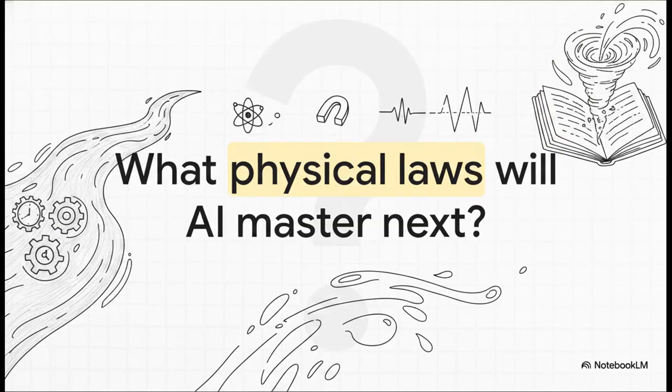As we wrap up this explainer, I really want to leave you with a thought to ponder. OD World proves that by abandoning the discrete flipbook and teaching AI the continuous mathematics of physical time, we unlock totally unprecedented efficiency, stability, and real-world capability. Artificial intelligence is finally stepping out of the flipbook and into the fluid river of reality. So, if AI can now simulate the continuous flow of time, what fundamental physical laws will it master next?